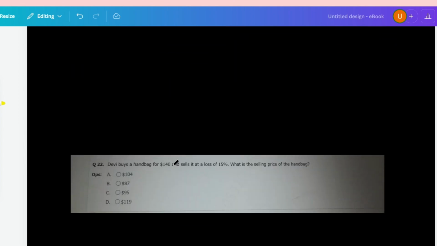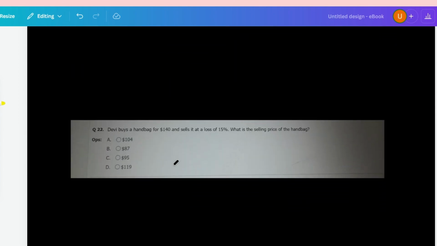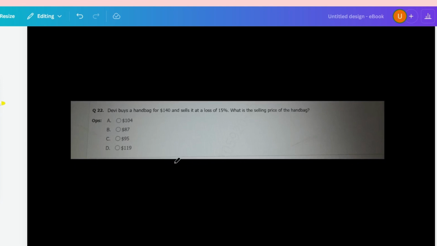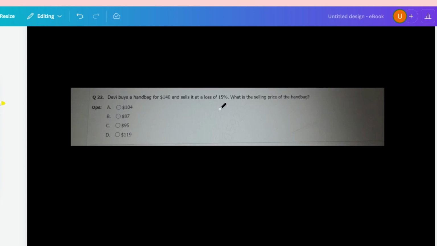So the next question is this. Devi buys a handbag for $140 and sells it at a loss of 15%. What is the selling price of the handbag?